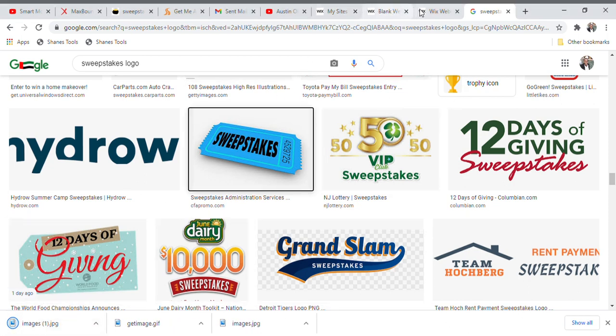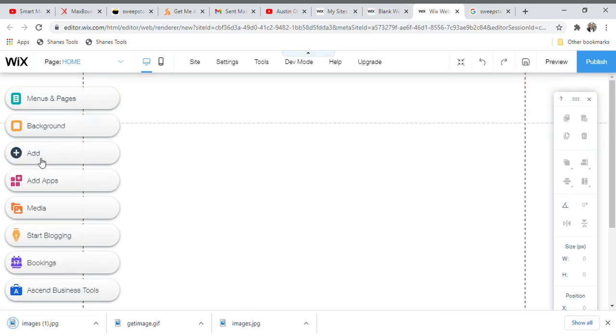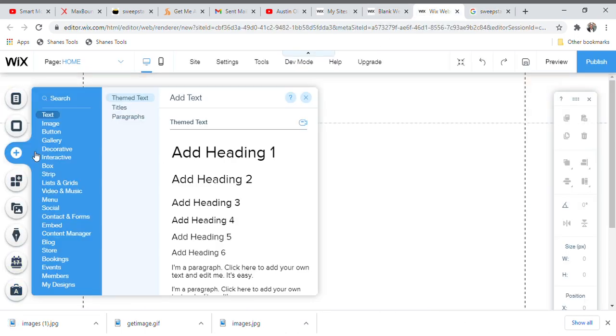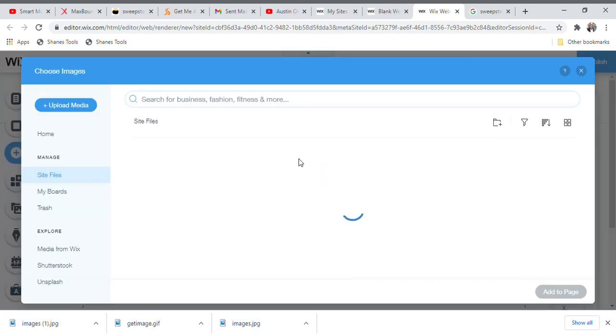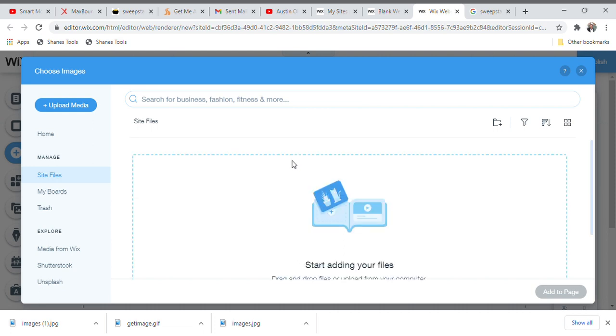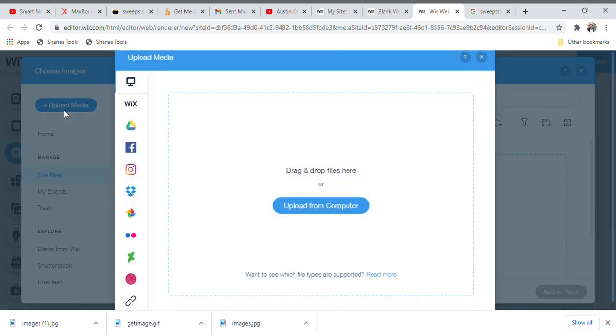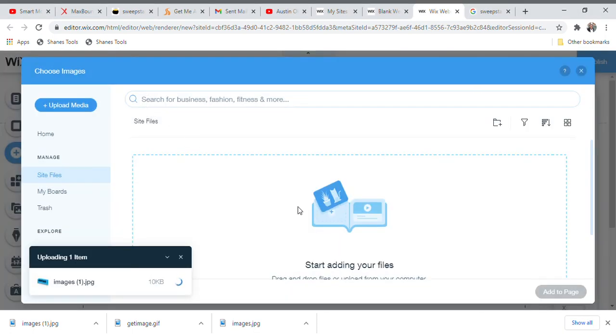Once it's finished downloading, guys, you go to this website, you click on the add button, you click on add image, you click on my image upload. Now it is going to quickly bring out a particular page where you can upload that image that you downloaded, guys. You click on upload media and then click on upload from your computer. Guys, you can see the image that is already downloaded on our computer. You double click it and then it saves automatically into this particular page.